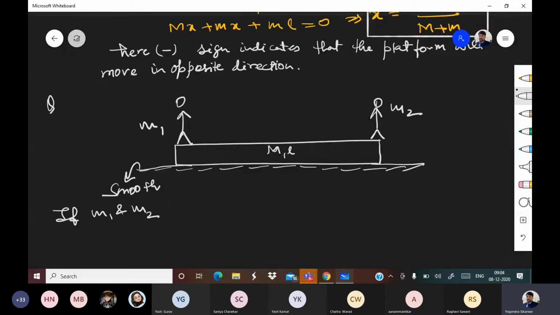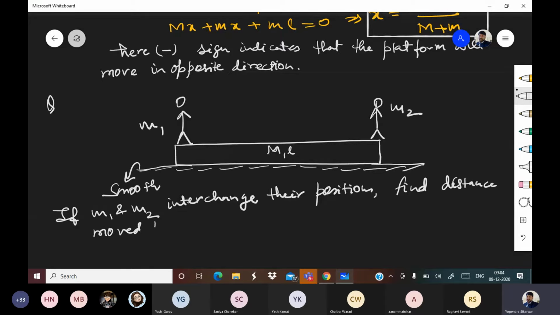find distance moved by platform. Okay. The rest everything is almost same as the last question. Please find.